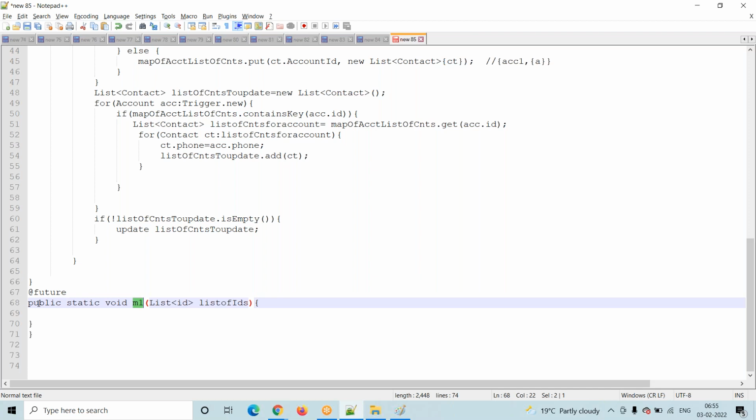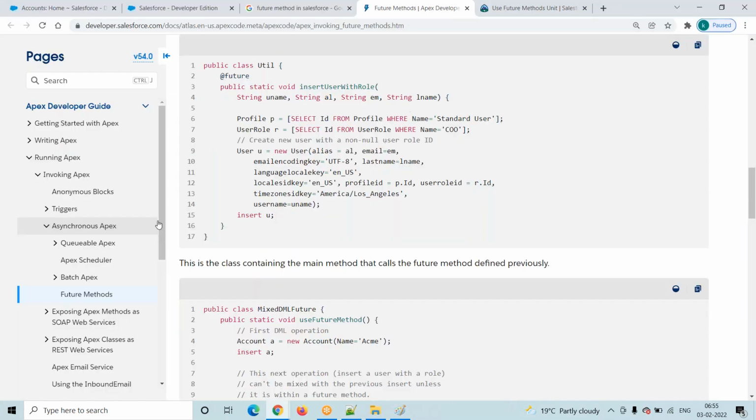What is the problem with the future method? Suppose two future methods are there, and my requirement is that once one future method is completed, I want to start another future method immediately. No, that is not possible. It is an asynchronous process, so when it will finish, we are not guaranteed. It may take 30 minutes, 5 minutes, 2 minutes; there is no control. That concept is called chaining. Chaining is one after another, after another. That chaining concept is not available in future methods. That's why we have to go with the Queueable interface.